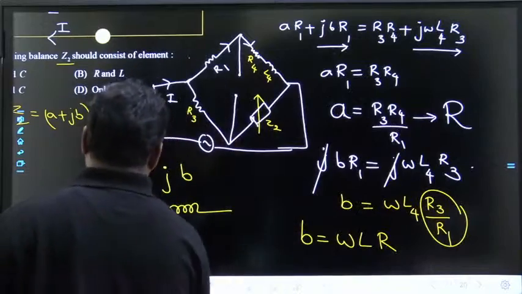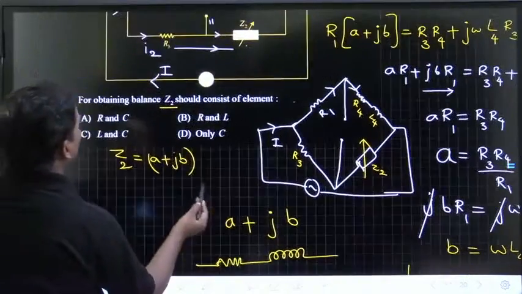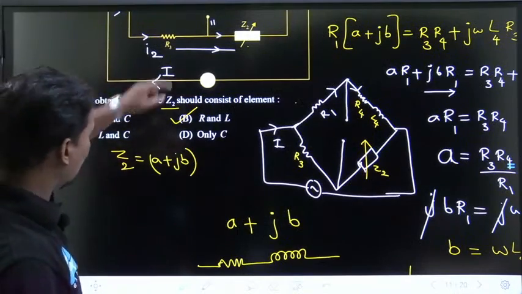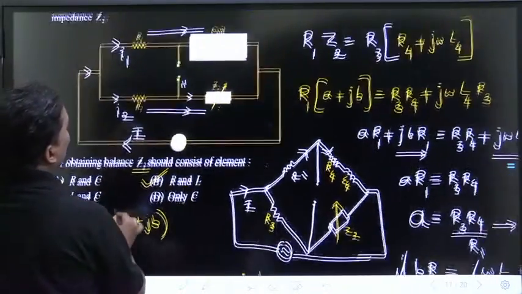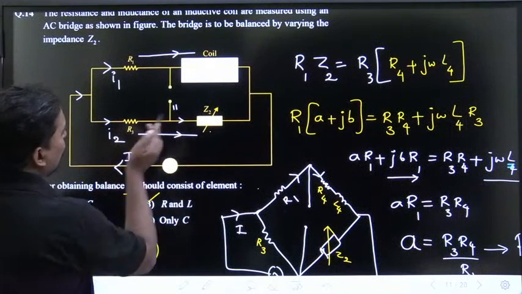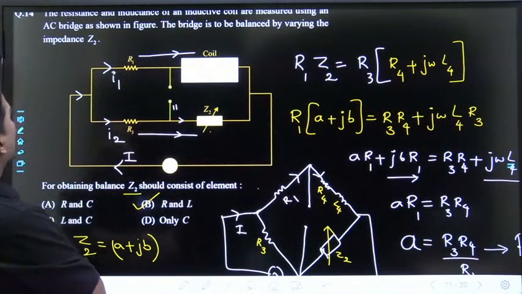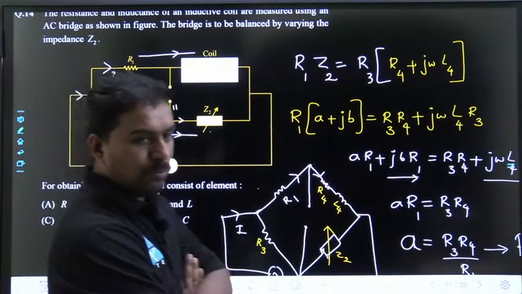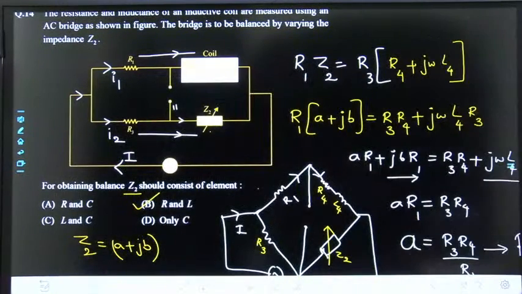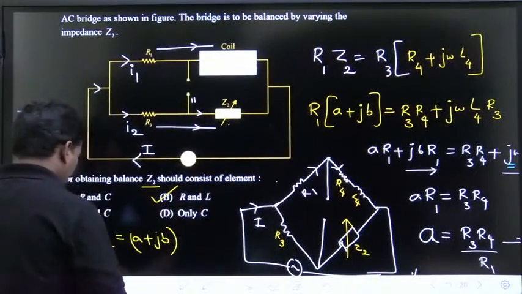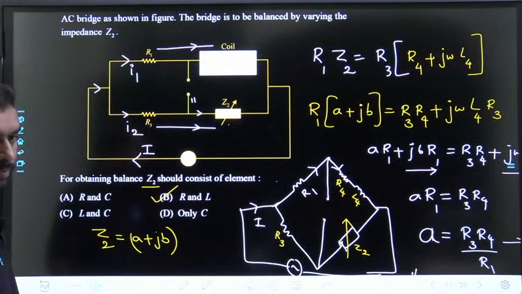Please don't compare with your own answers or your own bridges. Sometimes you have to go through this diagram. In the diagram, the variable component is Z2, and varying Z2 balances the bridge. All of you got the clarity now? Option B is the correct answer. Got it? Clear?